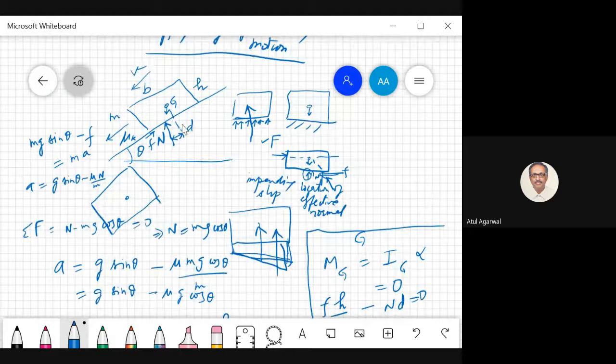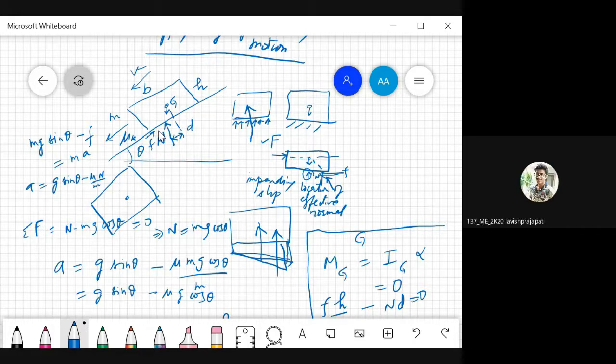Look, normal force means it has to be normal to the surface. So there is some reaction force from the support applied to this body. One force part you have taken tangential to the surface, that you call frictional force. Another force you have taken normal to the surface.